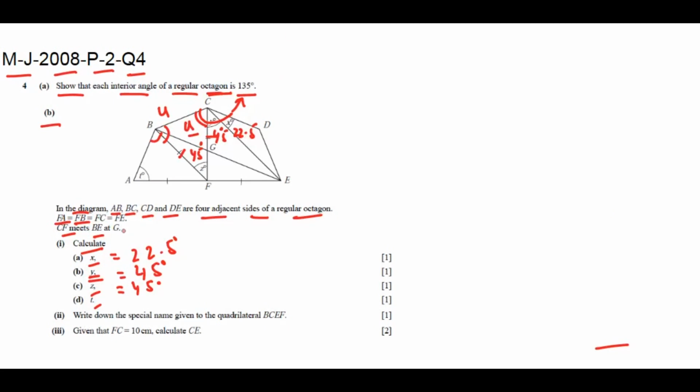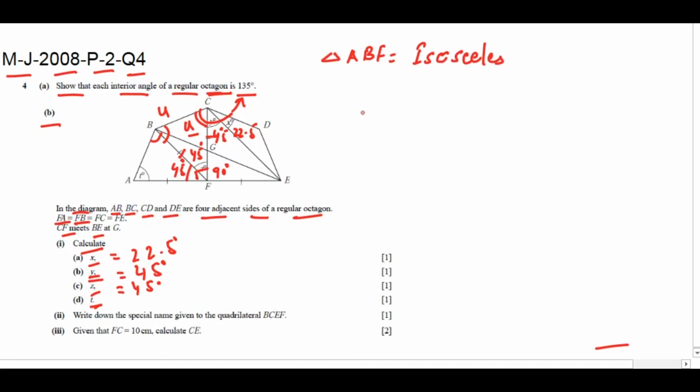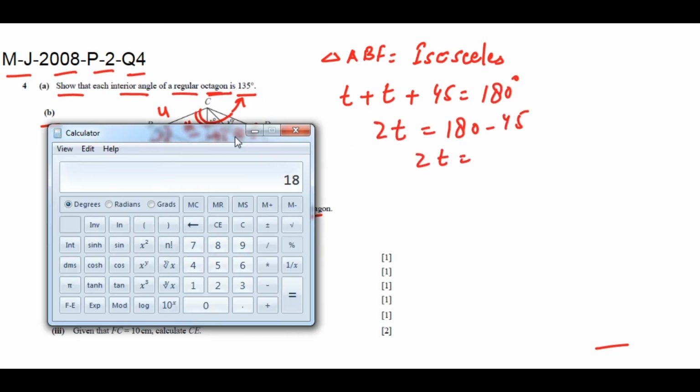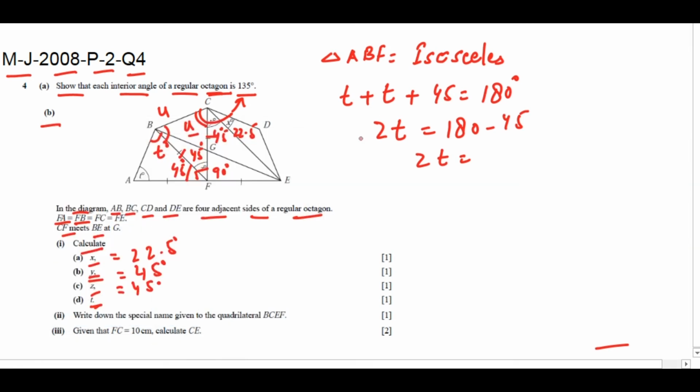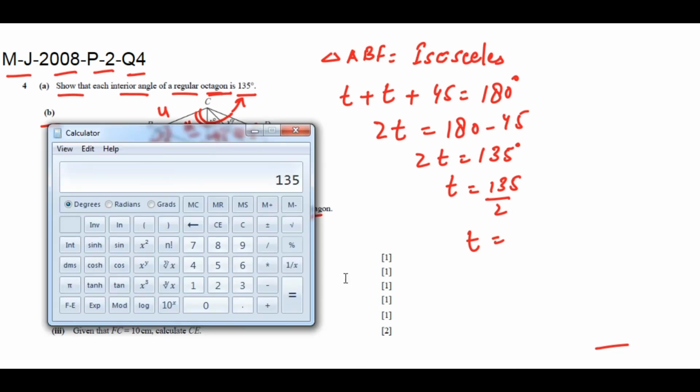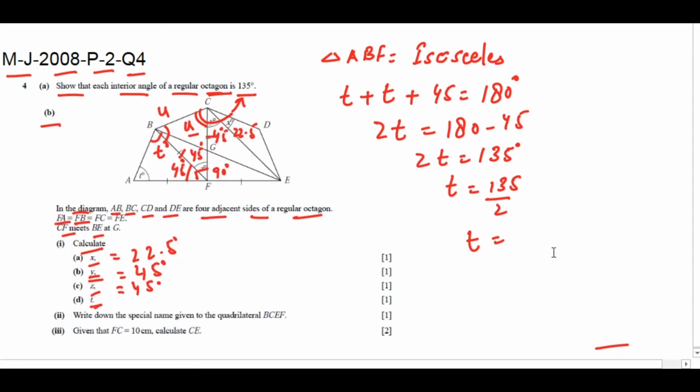Working for T, triangle ABC is also isosceles as shown. So T plus 45 is equal to 180. 2T is equal to 180 minus 45, which is equal to 135. T is equal to 135 divided by 2. So T is equal to 67.5 degrees.